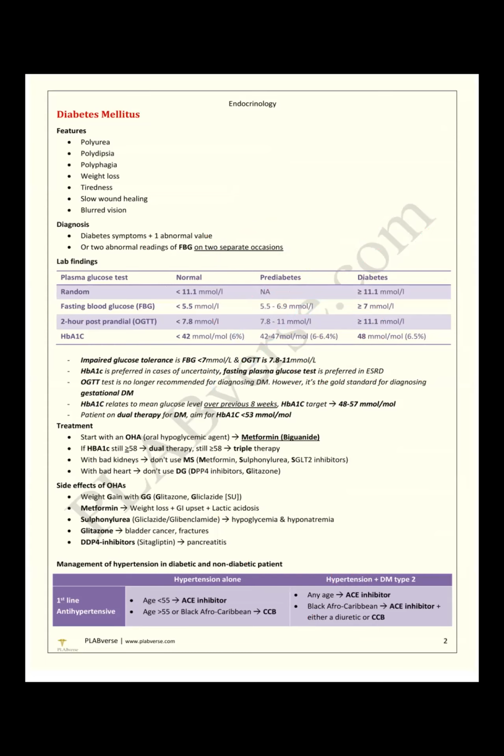HbA1c relates to the mean glucose level over the previous 8 weeks. So it gives the value for 8 weeks, and the normal is 48 to 57 millimole. A patient on dual therapy: a patient in hospital, you are giving metformin and sulfonylurea. Our aim in the HbA1c exam question is below 53. Below 53 means what, my dear candidates? Below 7.5. This is the target value if it is dual therapy.